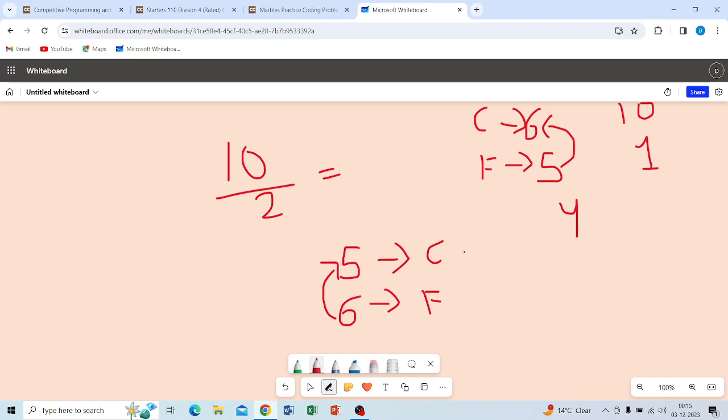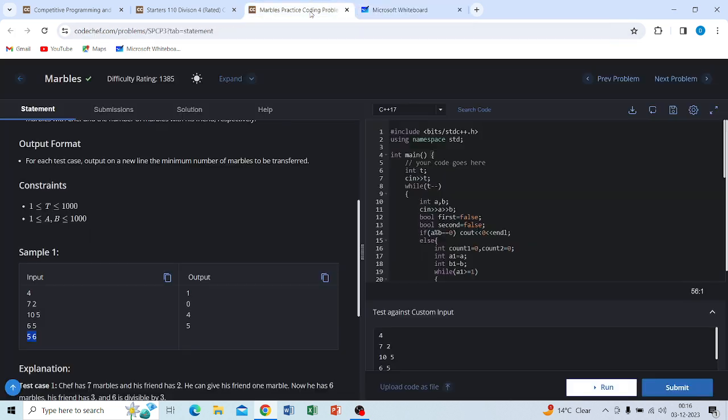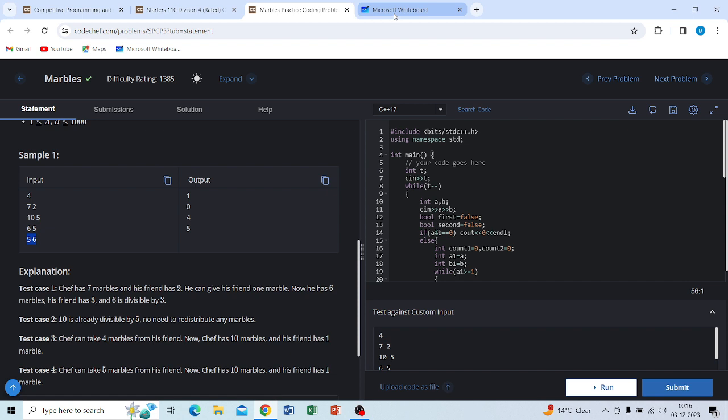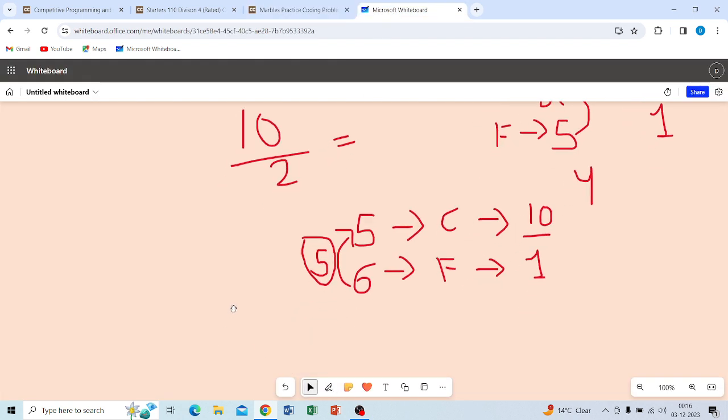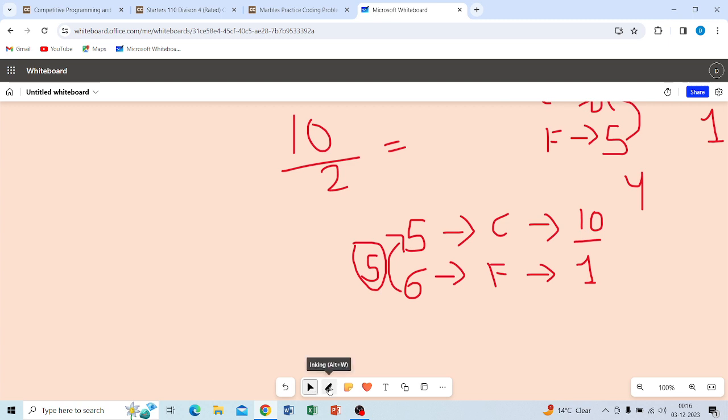Why? Because after taking 5 marbles, the chef has 10 marbles and their friend has 1 marble, and 10 is divisible by 1, so the minimum number of marbles exchanged between them is 5. I hope you know very well what the problem is. Now how can you solve it? This is a very real, valid problem.